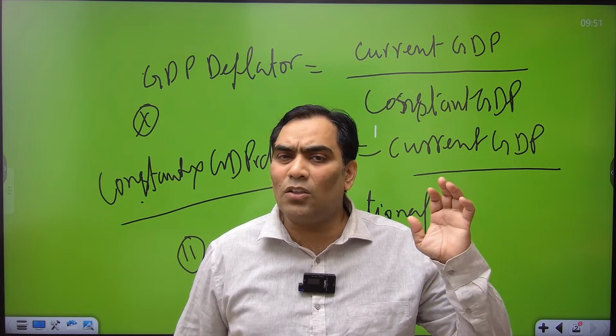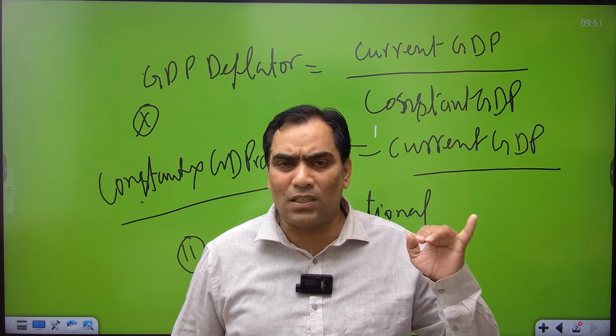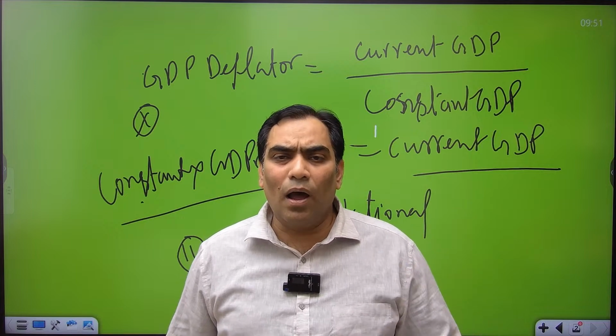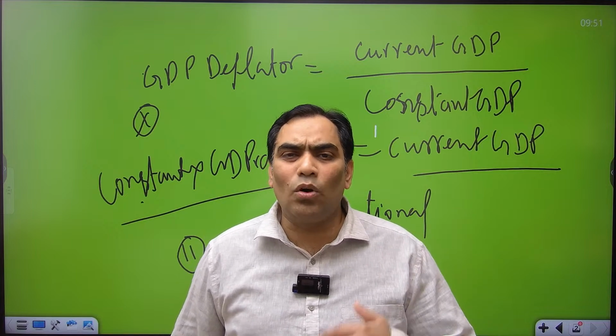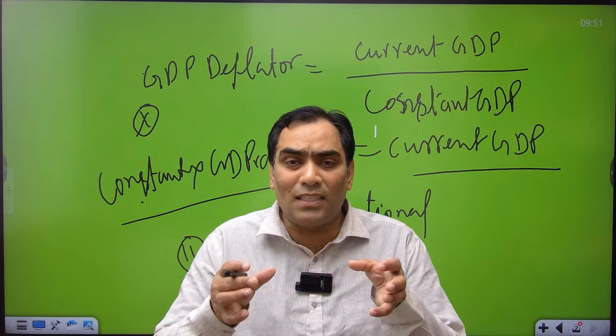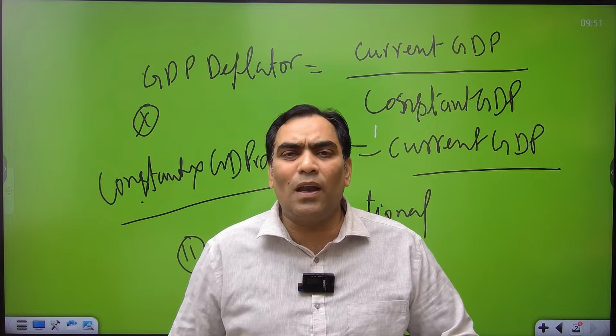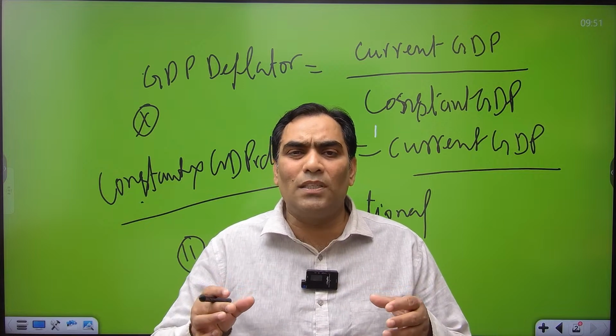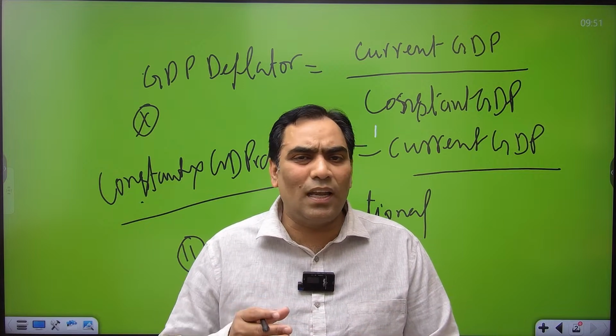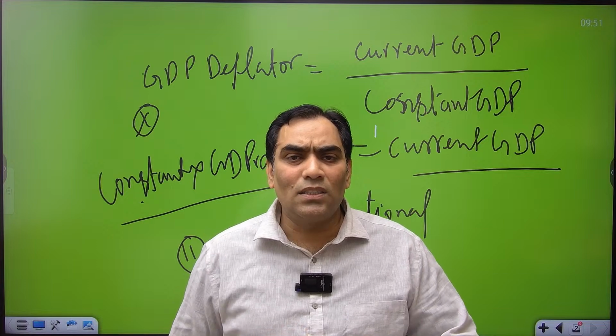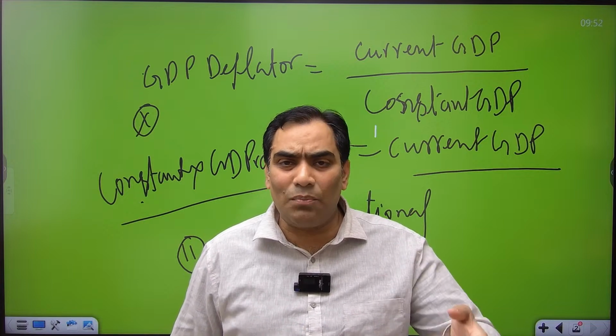It does not take into account services, and in goods also they take a weighted average, whereas in the GDP deflator we take all the goods and services consumed within the territory of India. That's why the second statement is correct.